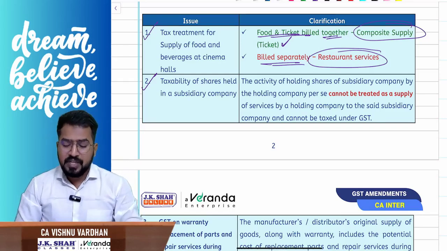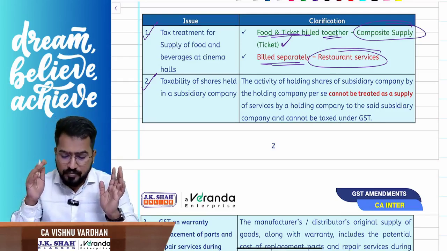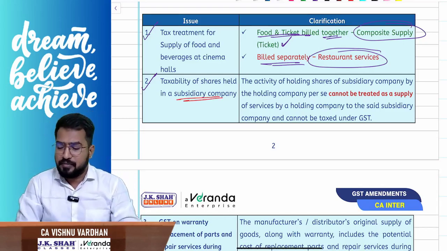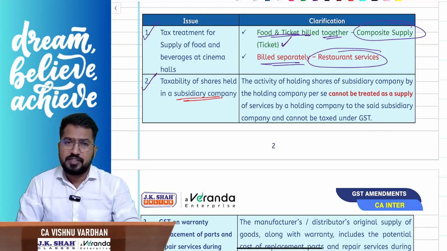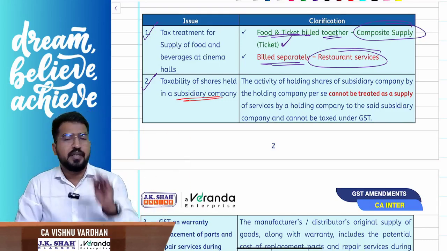You know this already, right? The next clarification is, when a holding company is holding shares in a subsidiary company, do you call it a supply? This also we have discussed during the lecture. Please understand, mere holding of shares in the subsidiary company cannot be treated as supply.